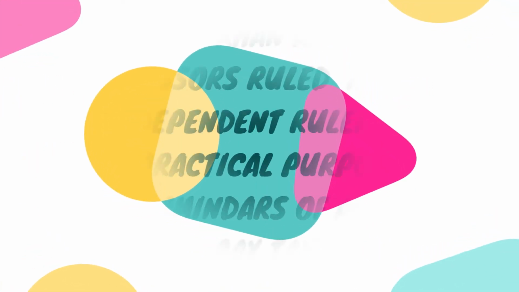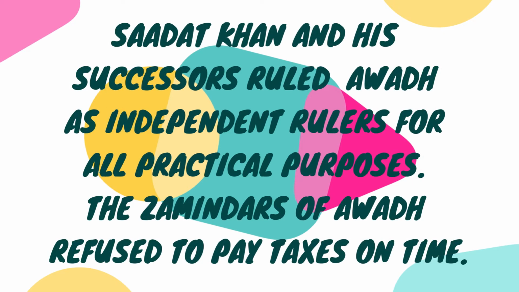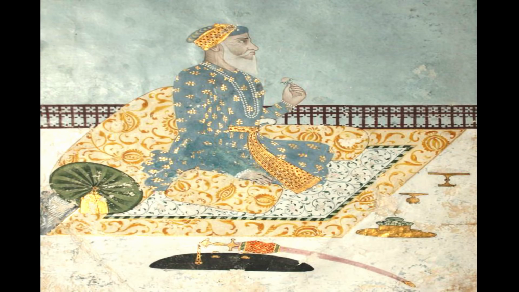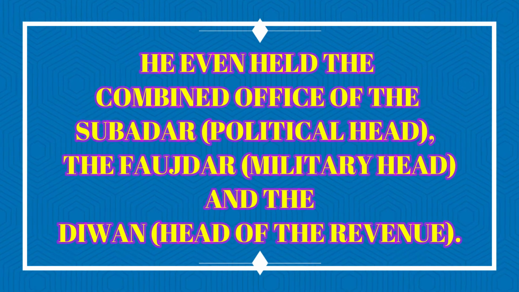Sadat Khan and his successors ruled Awadh as independent rulers for all practical purposes. The zamindars of Awadh often refused to pay taxes on time. Sadat Khan suppressed the rebellious zamindars and reformed the revenue system. He did not discriminate among various religions, maintained order and discipline in the kingdom, and increased the finances of the state. He even held the combined office of the Subadar, Fauzdar, and the Diwan.